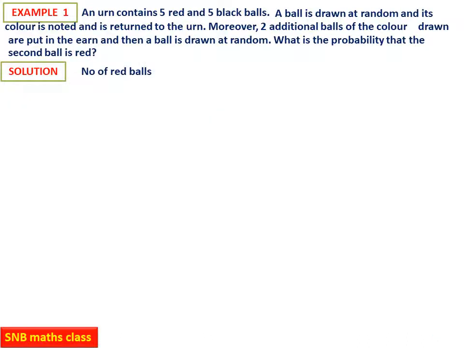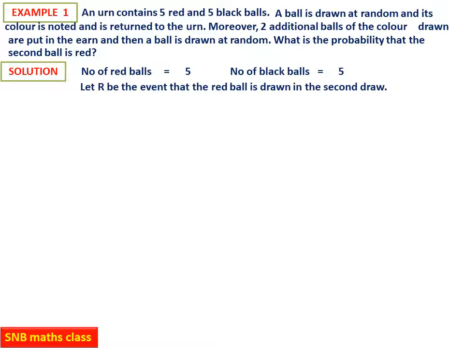Now, the number of red balls is 5, and the number of black balls initially is also 5. Now, let R be the event that the red ball is drawn in the second draw. Let E1 be the event that the ball drawn in the first draw is red, and therefore probability E1 is 1 by 2.